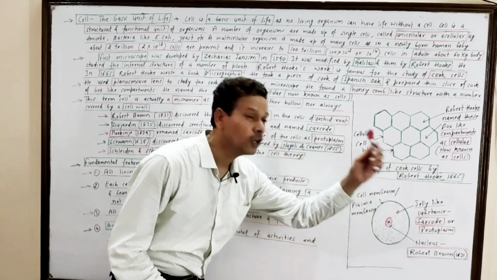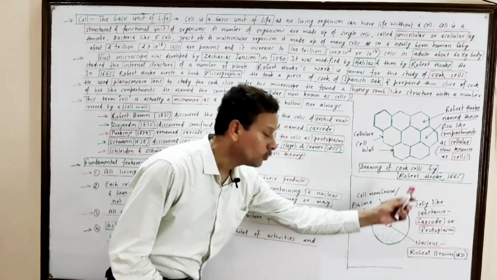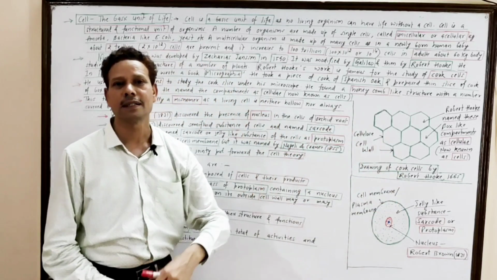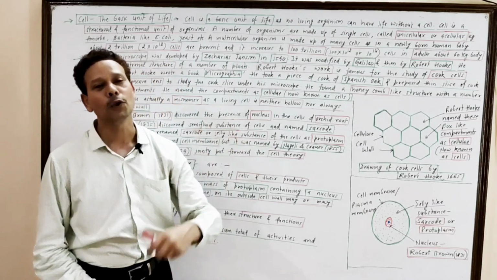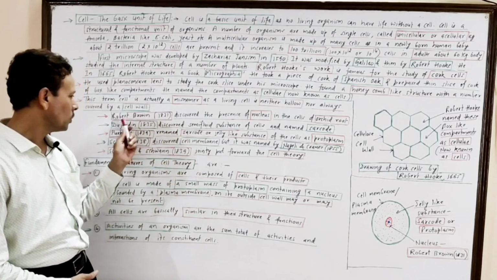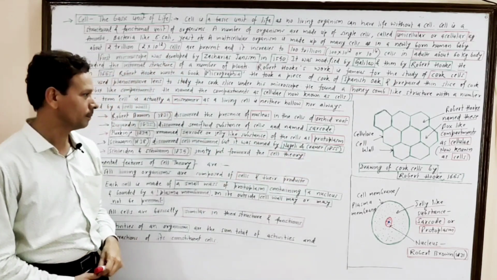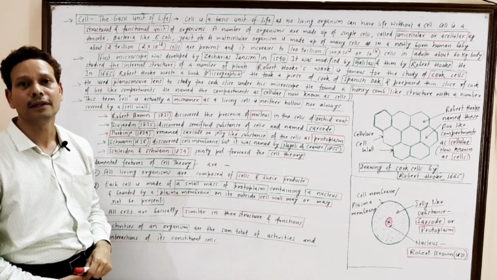1835 Dujardin observed that outside this nucleus there is a jelly-like substance, and that jelly-like substance is sarcode. But this term sarcode, it was named as protoplasm by Purkinje in 1839.